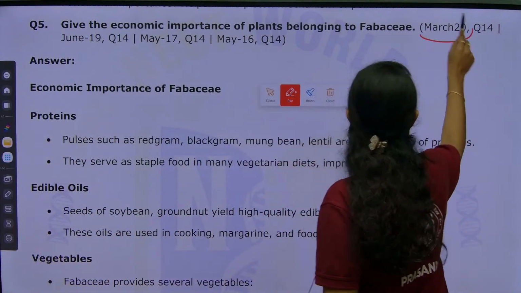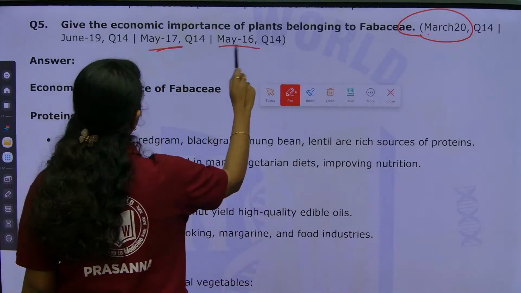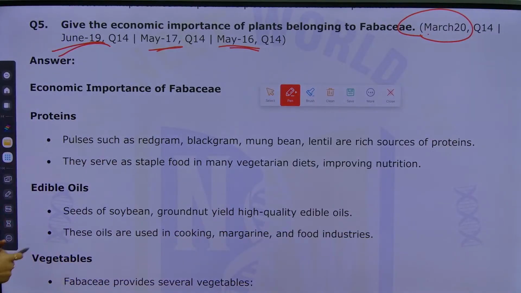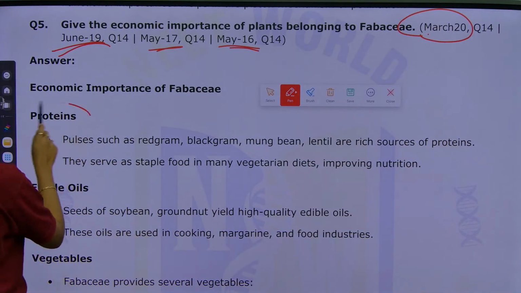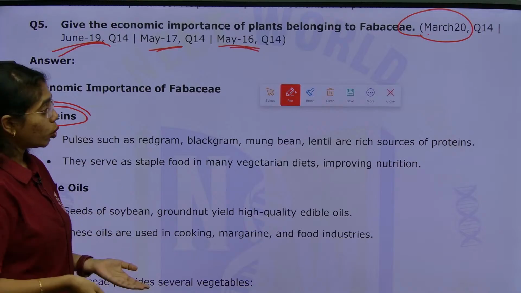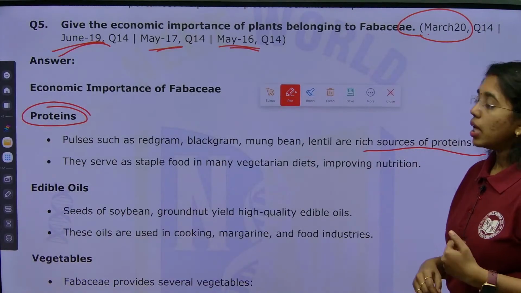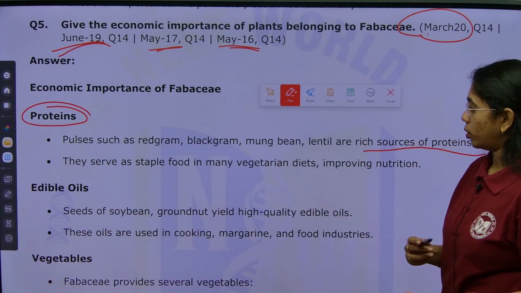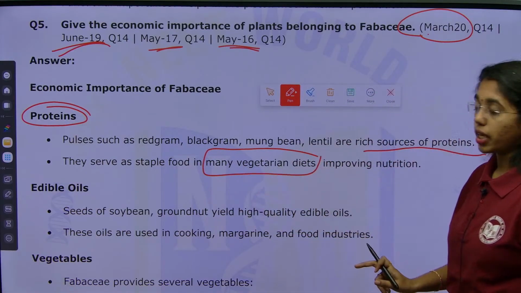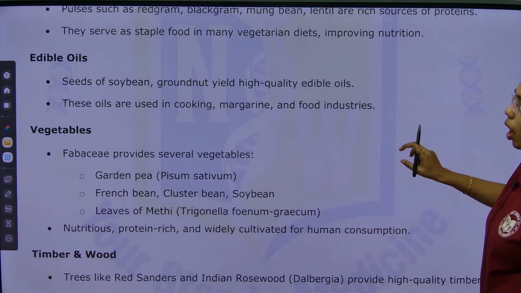March 2020, June 2019, May 2017 and May 2016. In these years the question has appeared. Economic importance, here we go first with proteins. Pulses such as red gram, black gram, mung bean, lentils are rich sources of proteins. They serve as staple food in many vegetarian diets. In many vegetarian diets they will serve as what? Staple foods.